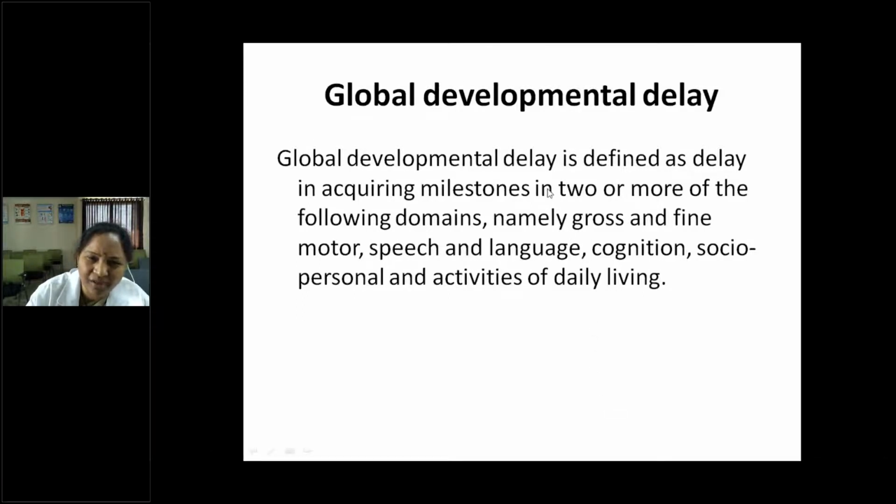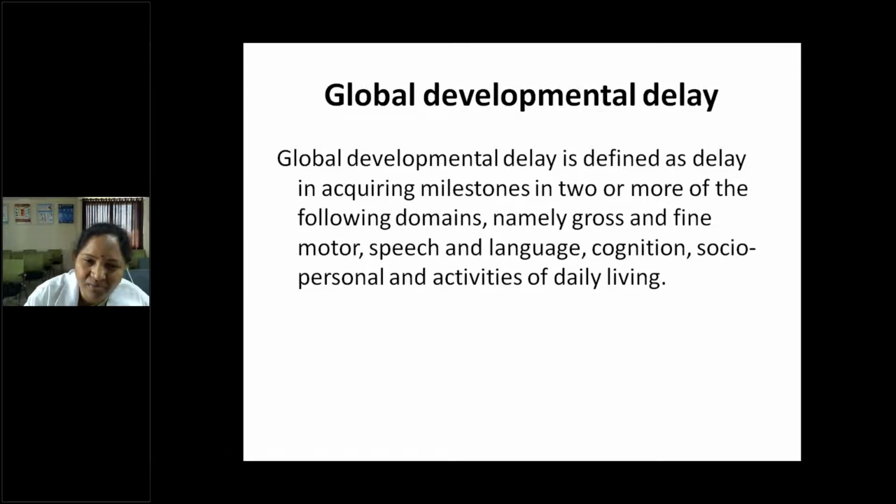So more commonly it is seen in which type of individuals? Balamukesh, are you there? Balamukesh, GDD is usually commonly associated with which condition, a CNS condition in pediatrics? Cerebral palsy. Good.